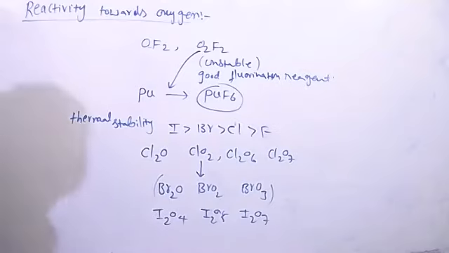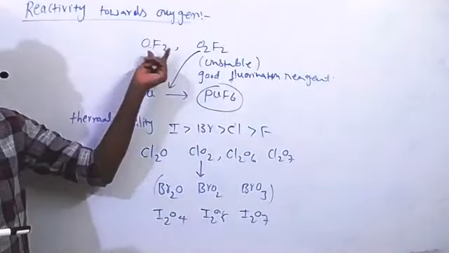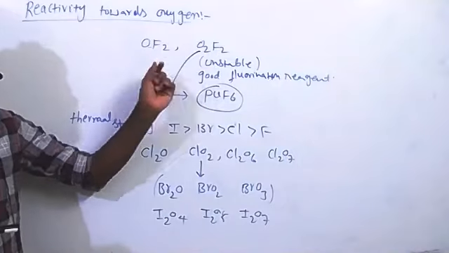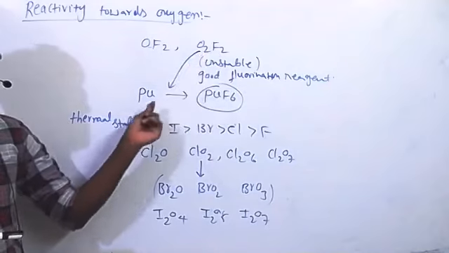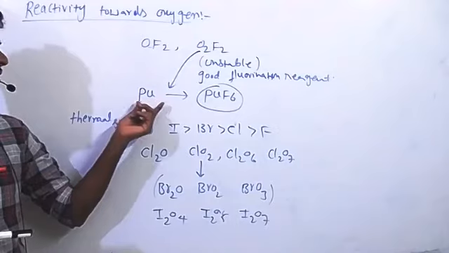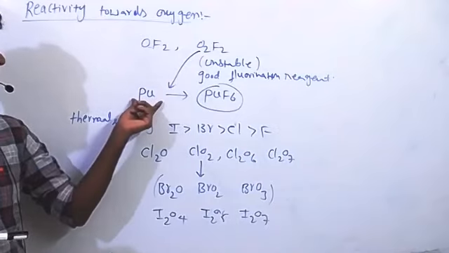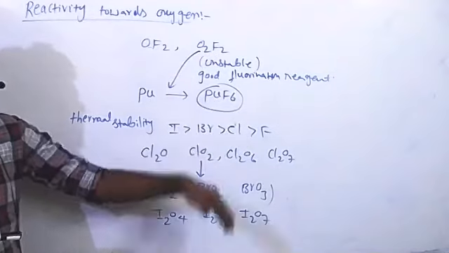See once again, fluorine is able to form only two oxides, OF2 and O2F2. Both are acting as good fluorinating agents. This O2F2 is used in the extraction of plutonium from spent nuclear fuel. When plutonium in the spent fuel easily reacts with fluorine and forms plutonium hexafluoride, we can separate it.